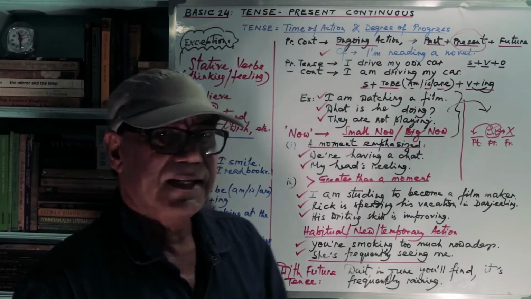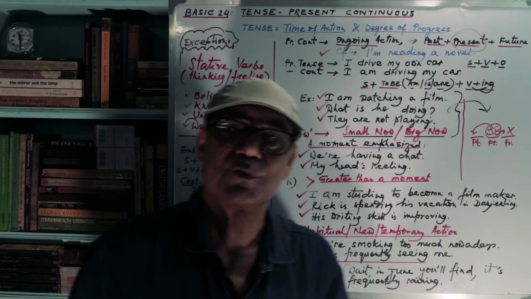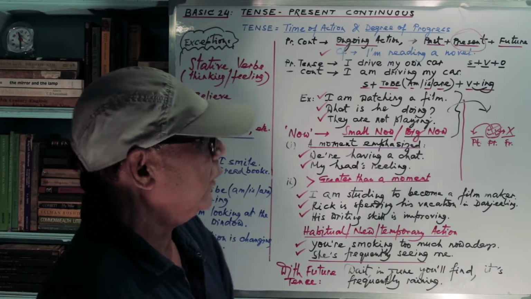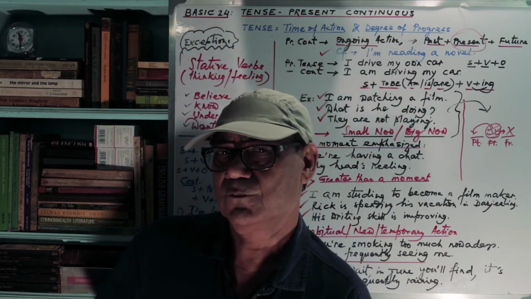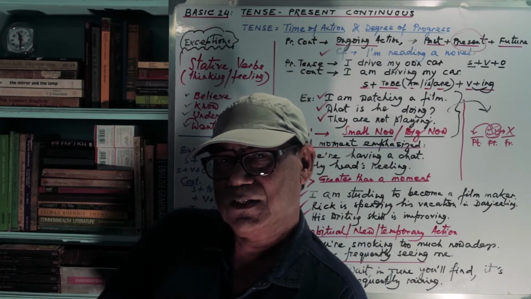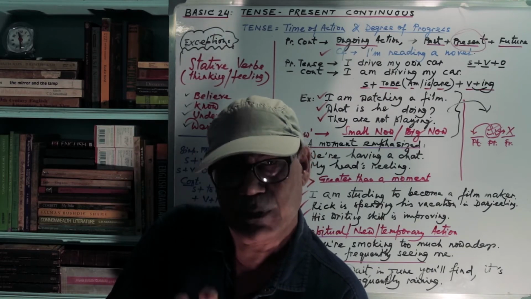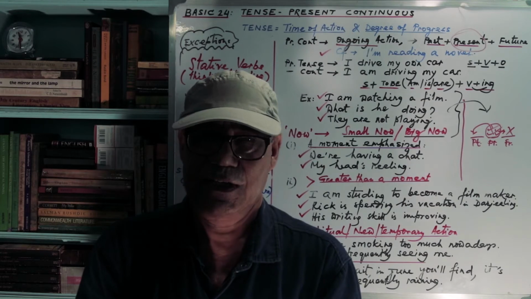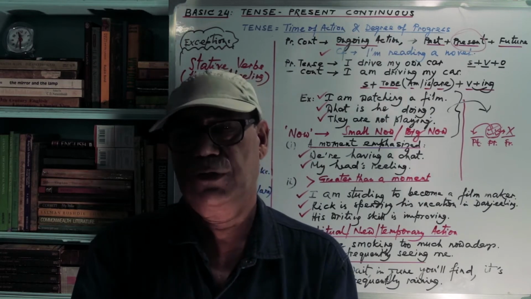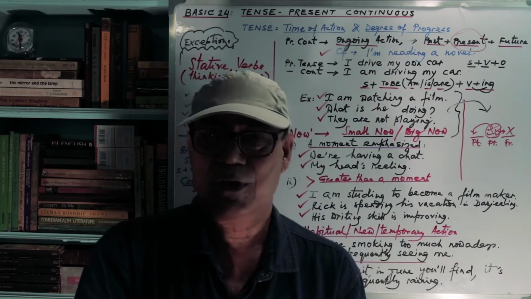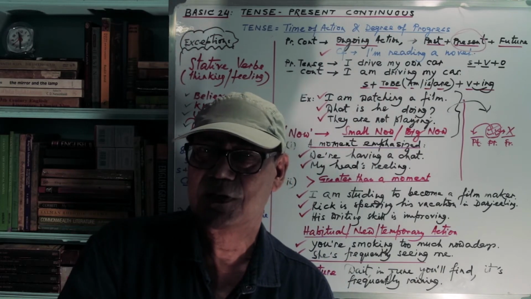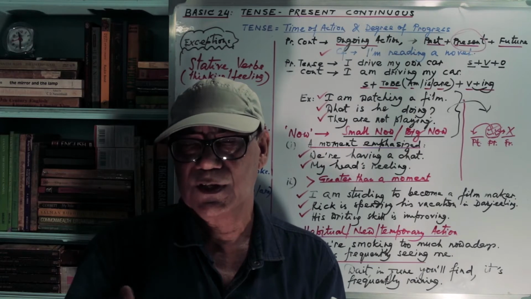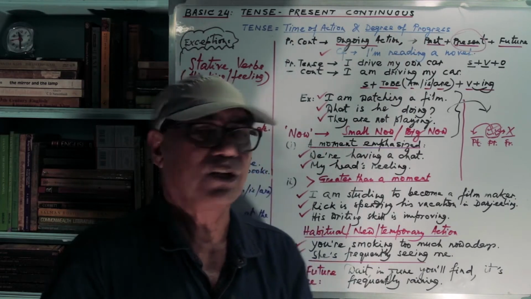Now let's see some more examples so that it becomes very easy to understand. I am watching a film. When I say I am watching a film, what happens? It simply means that at this present moment I am involved in an action, and that action is watching a film. Okay, so maybe for 2 hours I'll be engaged in this action and I'll do nothing else. So this is present continuous tense.